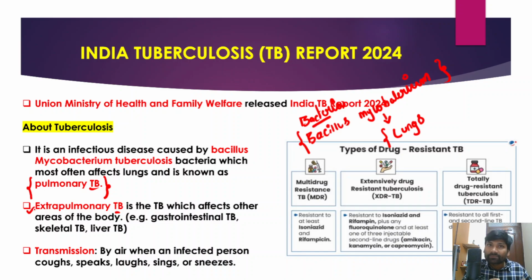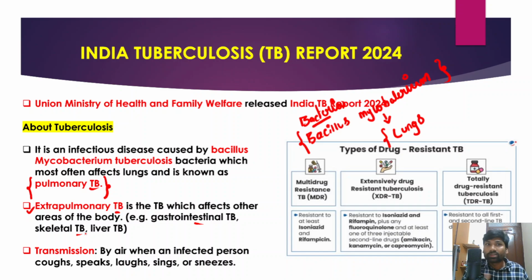So understand the difference. In pulmonary TB, the tuberculosis bacteria infects the lungs of human beings. However, in extrapulmonary TB, apart from the lungs, it also infects other body parts of human beings, such as gastrointestinal tuberculosis, skeletal tuberculosis, and even liver tuberculosis. So that is the difference between pulmonary TB and extrapulmonary TB.